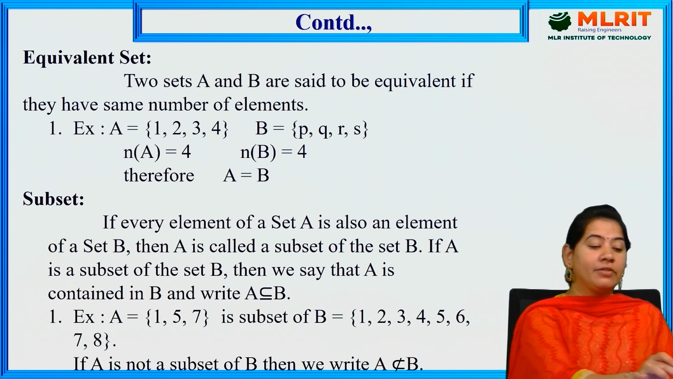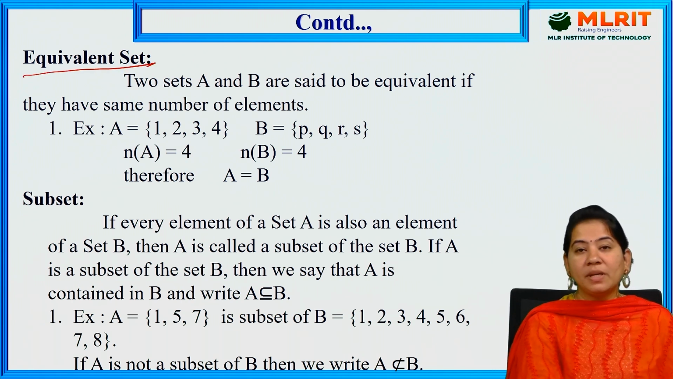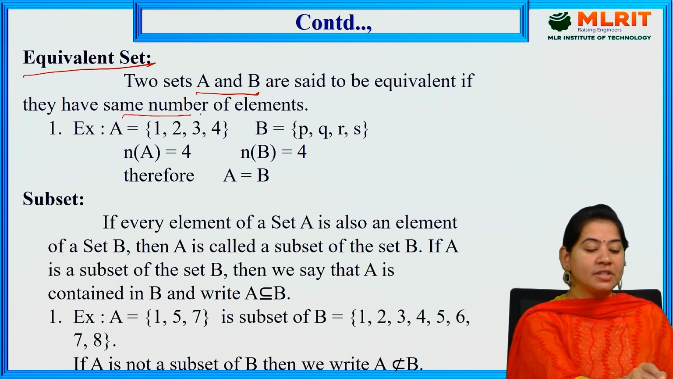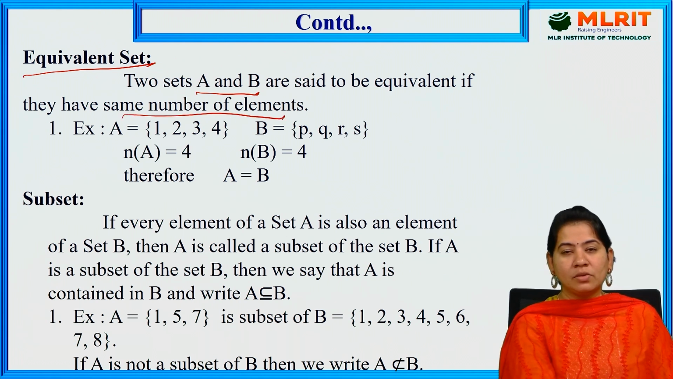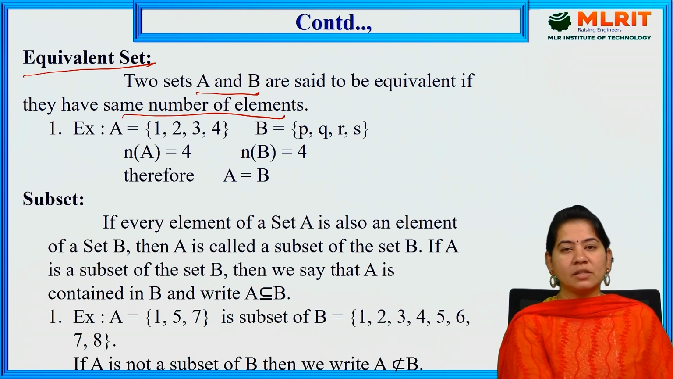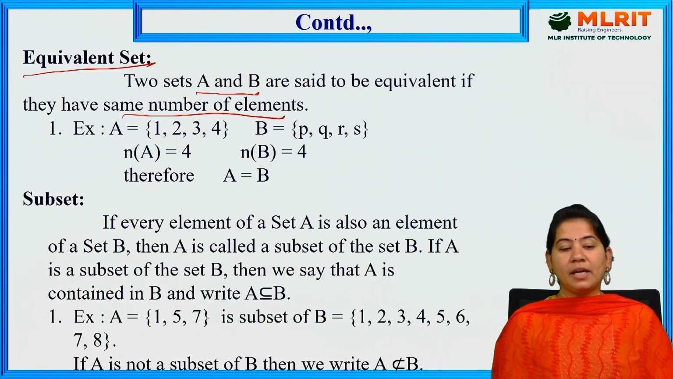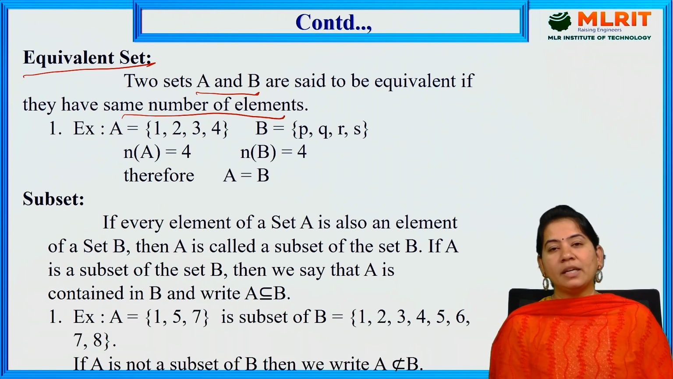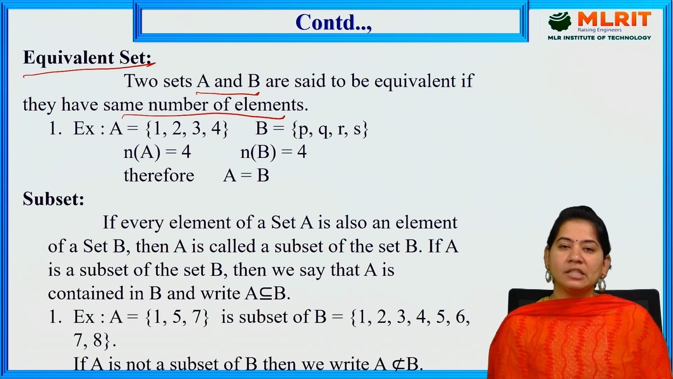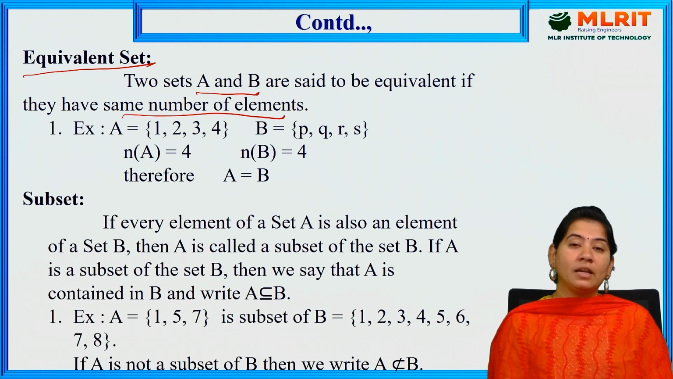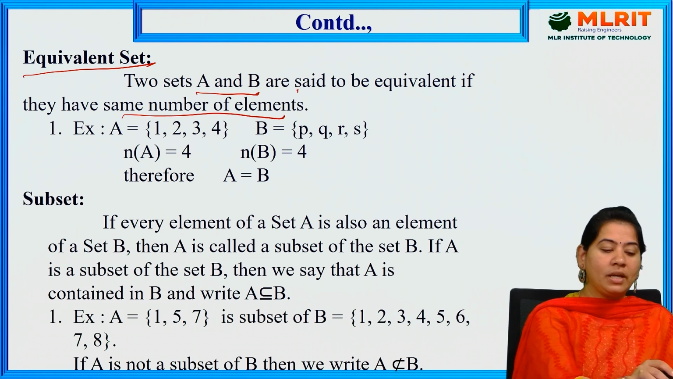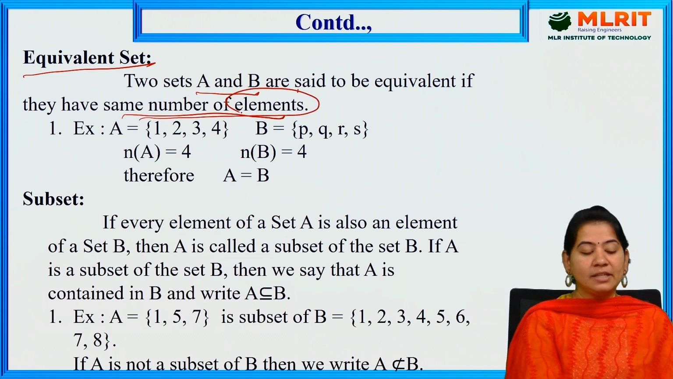Next we have the equivalent set. What is meant by an equivalent set? Two sets A and B are said to be equivalent if they have the same number of elements. Carefully observe: we had equal sets and now equivalent sets. What is the difference? Equal sets require that all the elements existing in A are there in B. Whereas for equivalent sets, the number of elements should be the same in both sets A and B. Let us see one example.